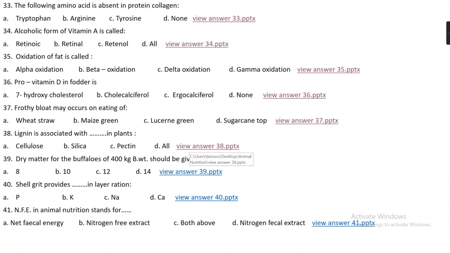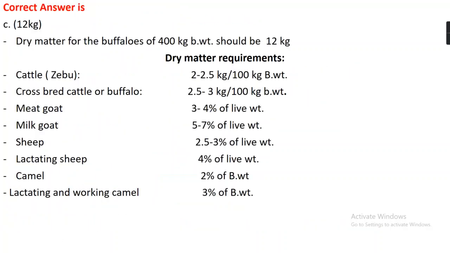Question number 39. Dry matter for the buffalo of 400 kg body weight should be given dash kg of dry matter. Option A 8, option B 10, option C 12, option D 14. The right answer is option C, that is 12 kg. Dry matter for the buffalo of 400 kg body weight should be 12 kg.